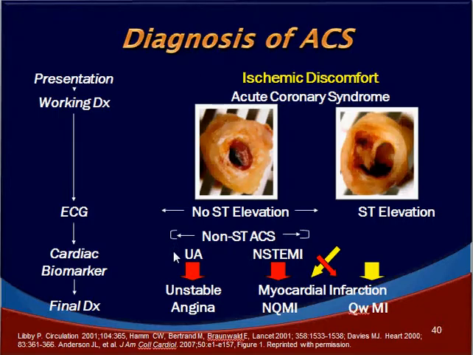If the biomarkers are raised, then it is NSTEMI. If they are normal, then it is unstable angina. And of course in ST segment elevation infarction, the biomarkers are always raised, and that leads to transmural infarct, or that is what is called the through and through infarct or Q-wave myocardial infarction. The final diagnosis will be unstable angina, MI due to non-Q wave or Q-wave infarction, or NSTEMI or STEMI.